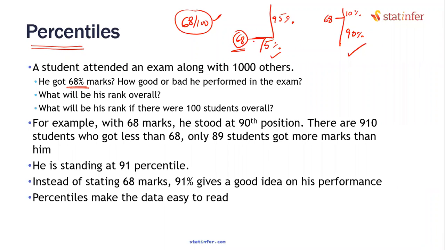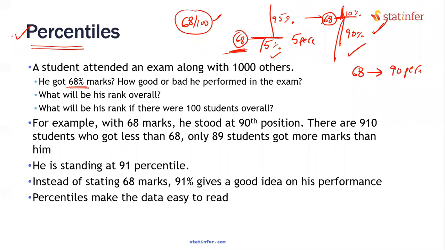That relative position is known as percentile. In fact, if he is outscoring 5% of the people and the remaining 95% are above him, this is known as 5 percentile. I'm scoring 5 percentile. What does that mean? I am outscoring 5% of the people, and the remaining 95% of the data is above me. In this other case, he has outsmarted 90% of the people, and 10% are above him. What percentile does he stand at with 68 marks? He would stand at 90 percentile: 90% of the data below this, 10% of the data above this.